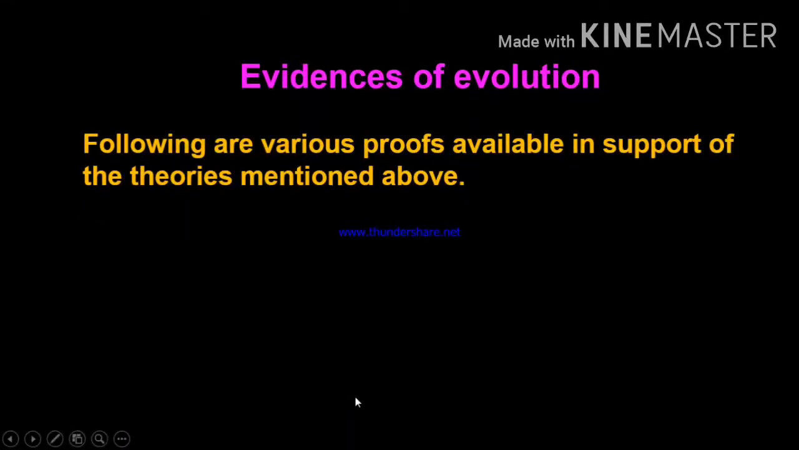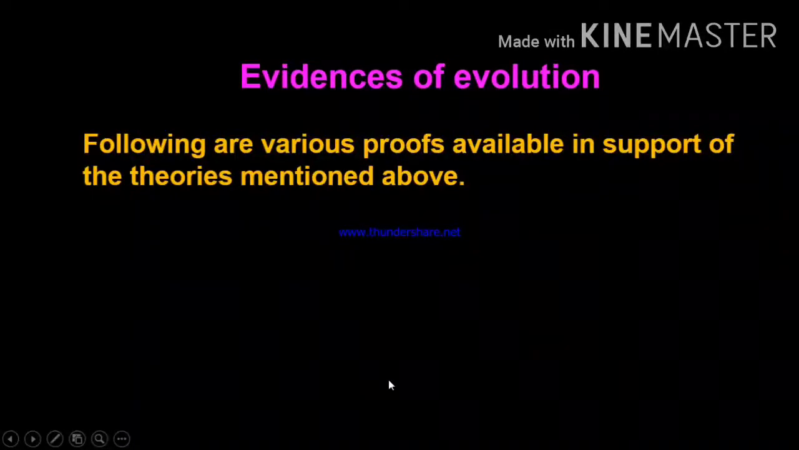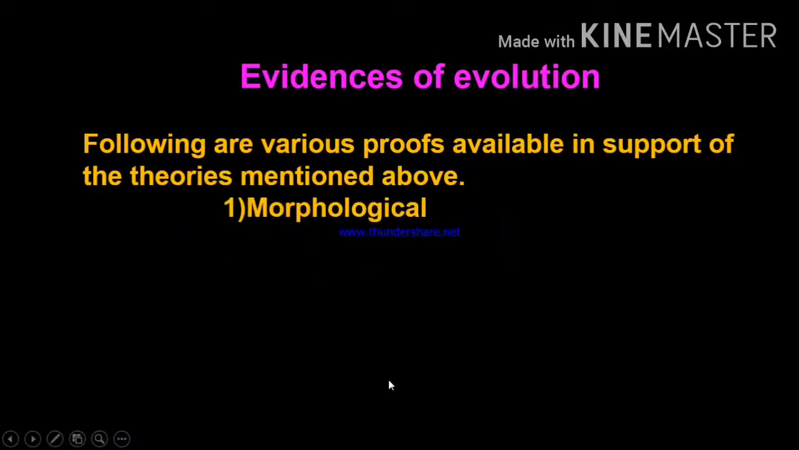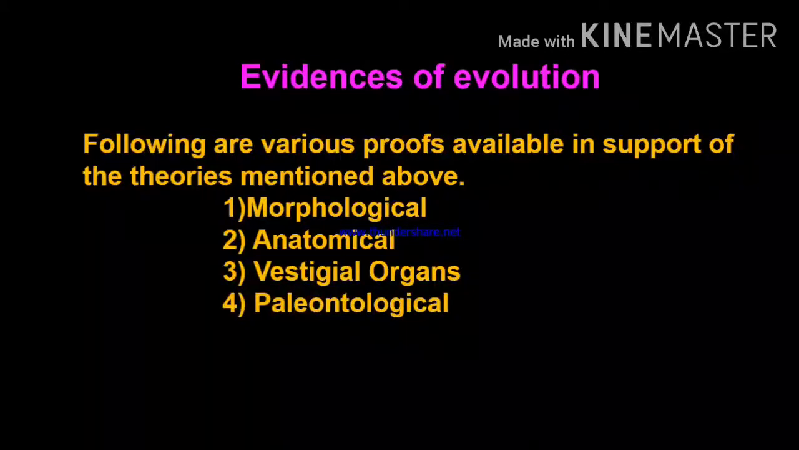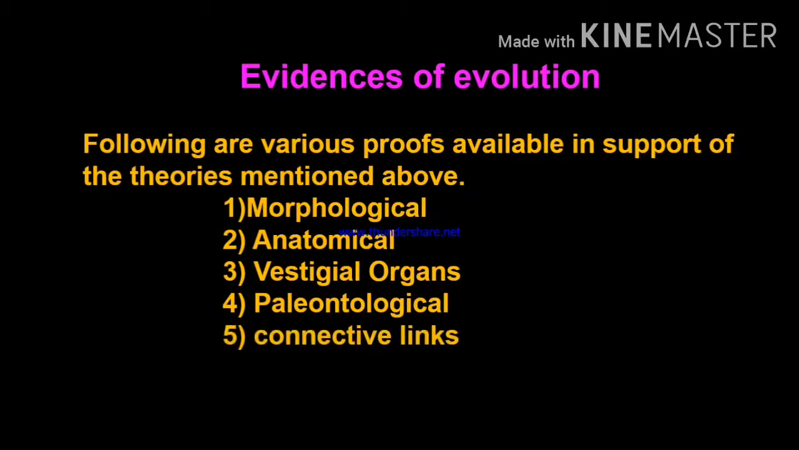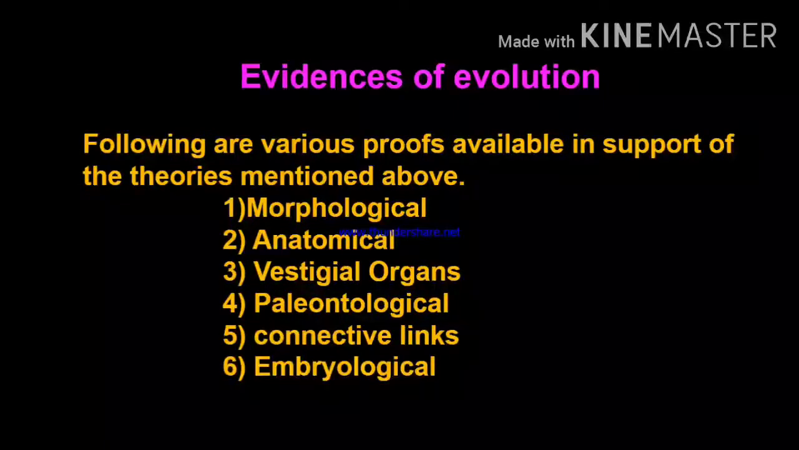The next topic is evidence of evolution. Following are the various proofs available in support of the theories mentioned above. First, morphological evidence. Second, anatomical evidence. Third, vestigial organs. Fourth, paleontological evidence. Fifth, connective link. And sixth, embryological evidence. Now we see the evidence one by one.